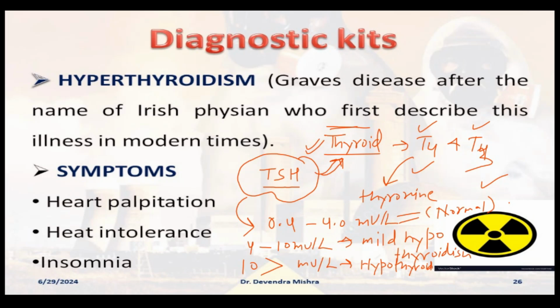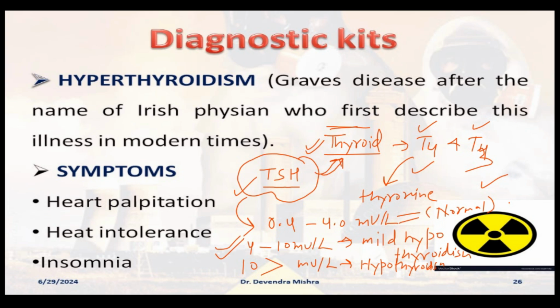This hypothyroidism is very common. Generally there are two kinds of problem, hyper and hypo, but hypo is very common. So please remember, a higher value of TSH, if the value comes above 10, then definitely you are suffering from hypothyroidism.